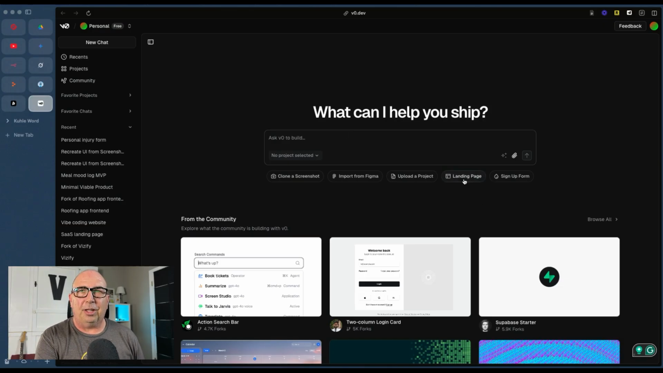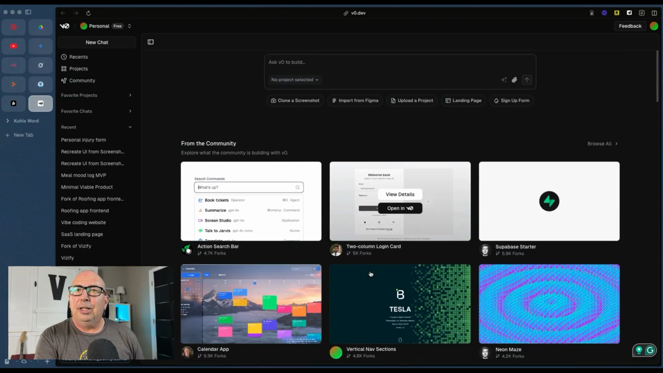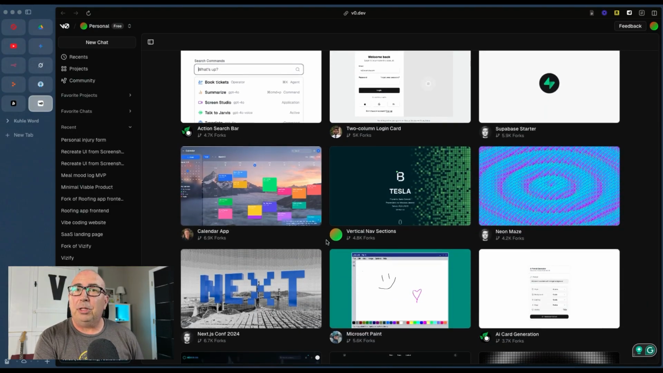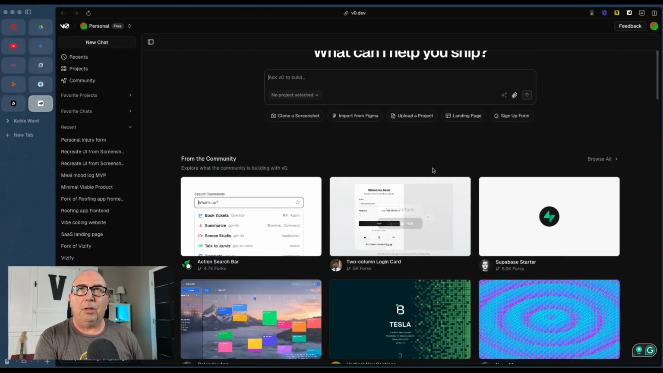You can see here, you can build out landing pages, sign up forms, all that type of thing. You can actually get started by using templates that other people have built already and then tweak those along the way to build something out.